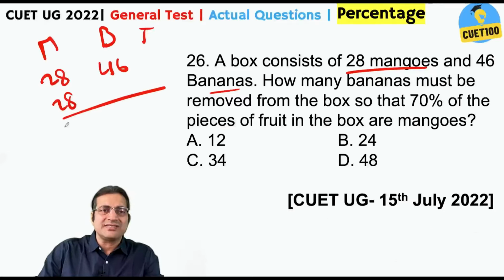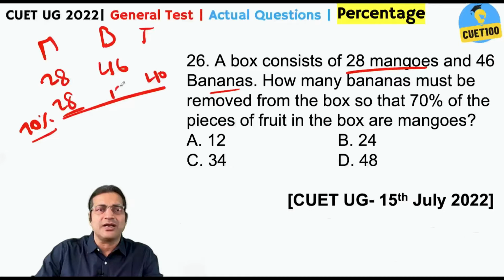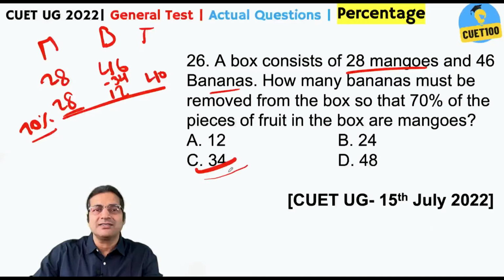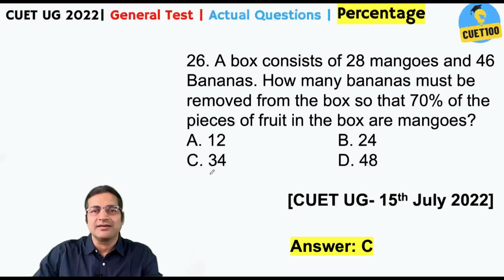But now this is 70% of the total. 70% of which number would be 28? 70% of 40 would be 28. So the number of bananas now should be 12. Initially it was 46. Now it has to become 12. So you need to reduce it by 34. Actually, this question was in my slot last year. Alright, so your answer is C.